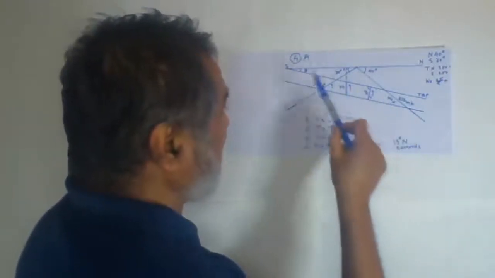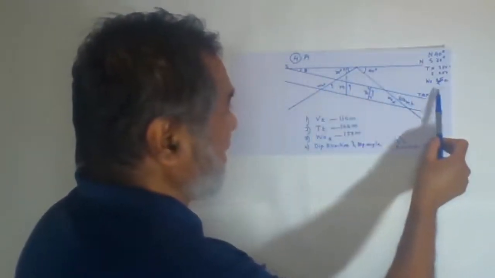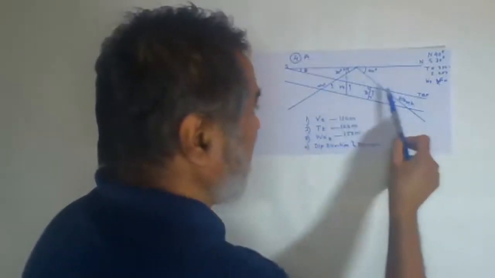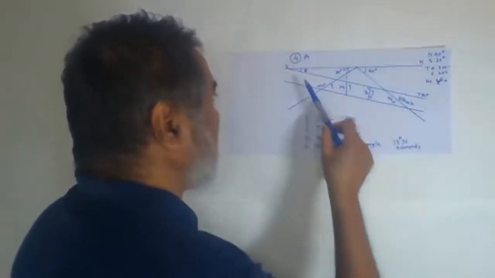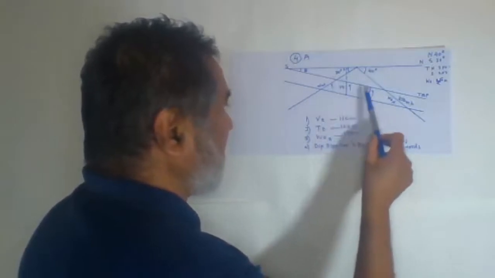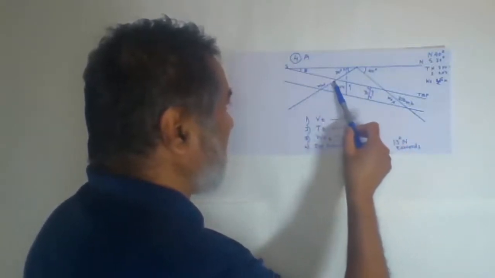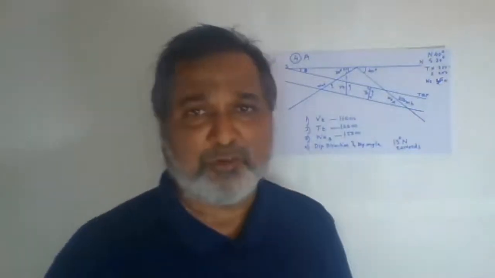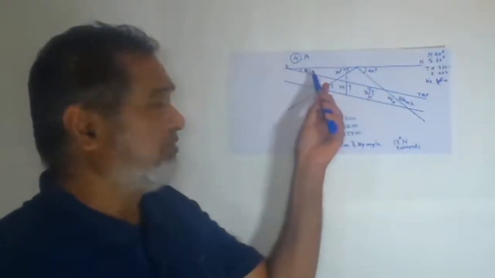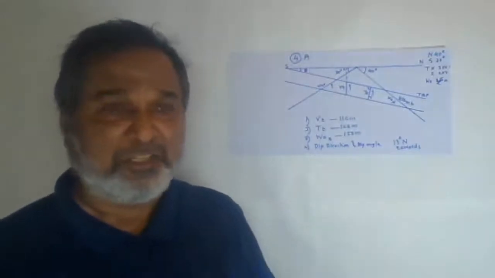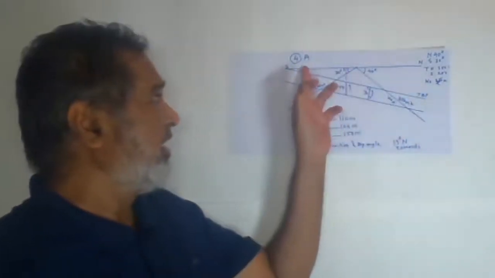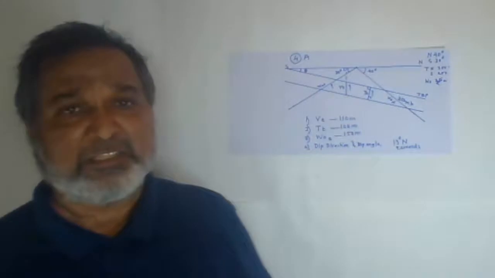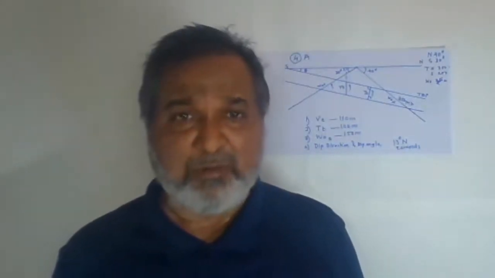The width of outcrop on the northern slope is given as 250. Now you have to find out the width of outcrop on the southern slope, true thickness, vertical thickness, and the angle and the direction. So the direction is towards the north, and 13 degrees is the angle. So that is problem number 4.